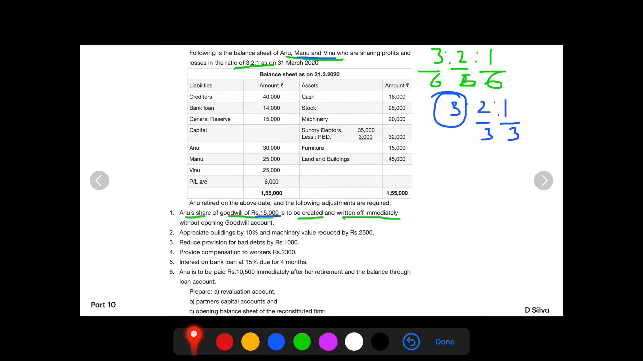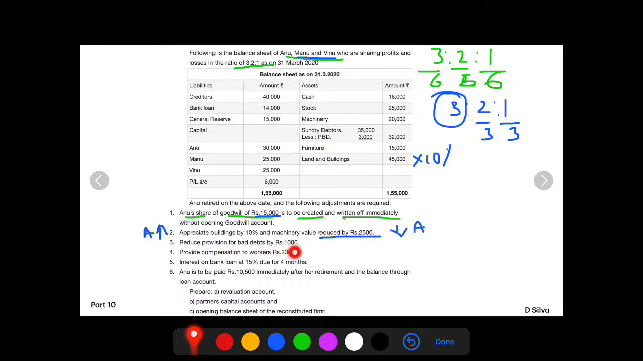Appreciate building by 10%. So on buildings, you need to calculate 10%, which is nothing but the increase in the value of asset. Machinery value reduced by rupees 2,500. So they have directly given us the reduced value of machinery. So write it directly in the revaluation account. This is reflecting the decrease in the value of asset.